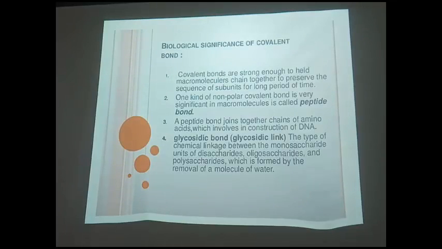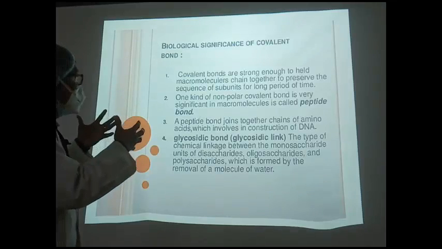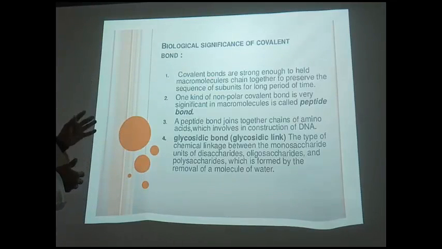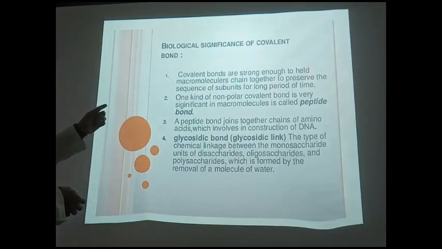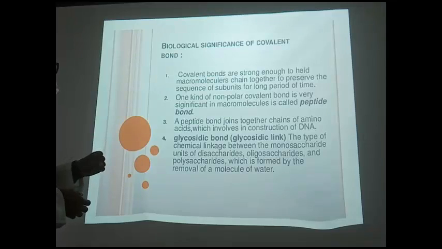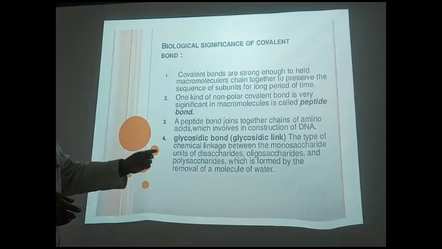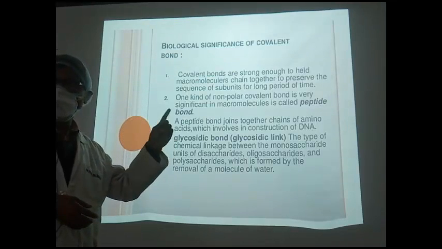So I have told you just how water helps in the formation of the covalent bond. Here is some covalent bond which is very common in our biology. The covalent bonds are strong enough to hold macromolecule chains together to preserve the sequence of subunits for a long period of time. One kind of nonpolar covalent bond that is very significant in macromolecules is called the peptide bond, which you will understand much more when you study the structure of protein.